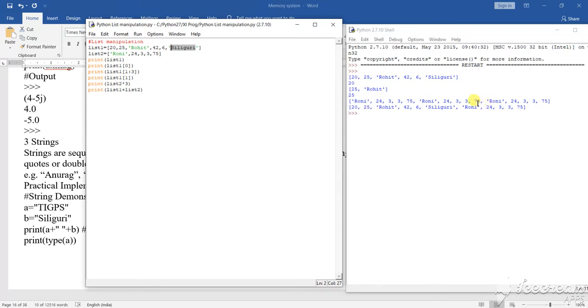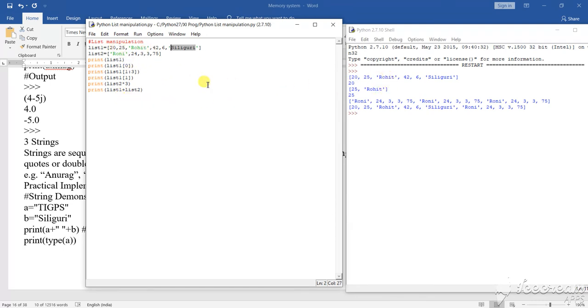Now what I have done here, see list 2 asterisk 3, that means the list 2 will print 3 times. So this is your list 2. How many times has it printed here? See, first time, then the second time, then the third time. Then what I have done, list 1 plus list 2, that means I am adding list 1 and list 2.